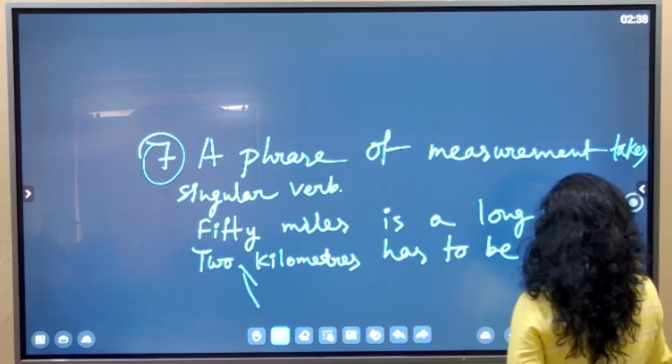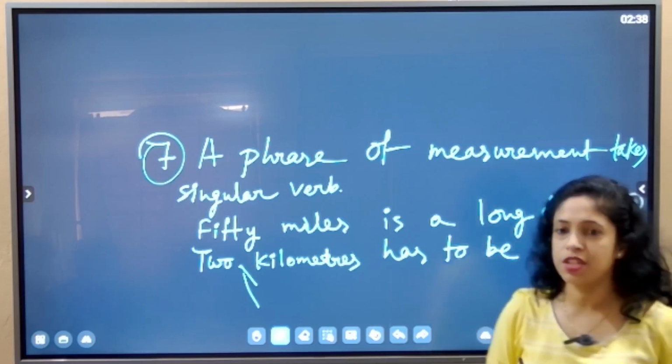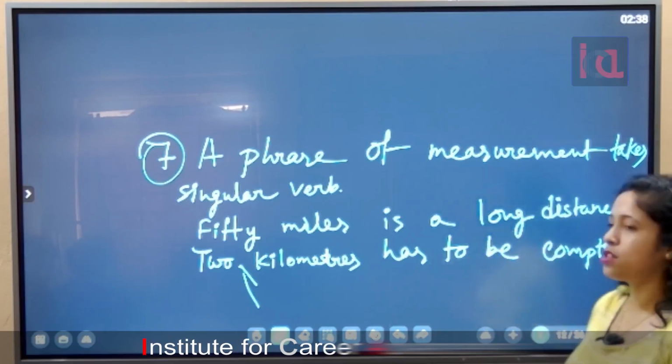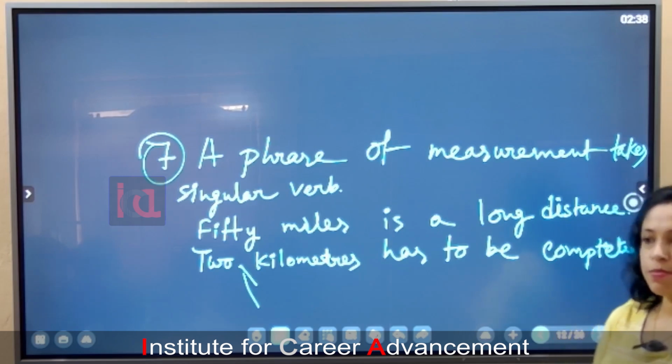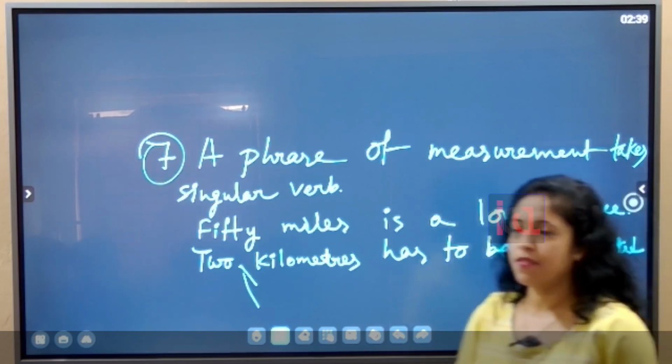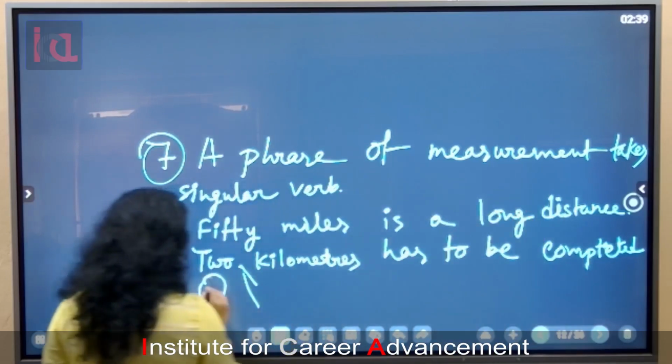Any sentence coming to your mind, you can share about this measurement. Measurement is our everyday work, no? Do you know this thing?